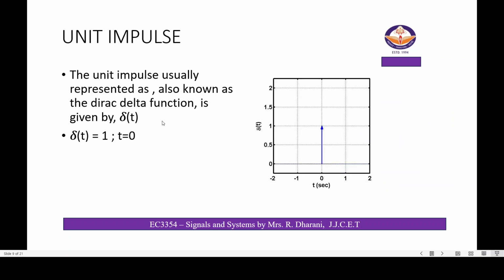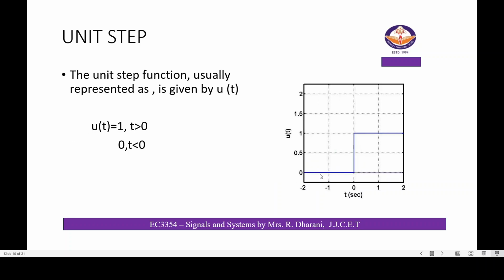The unit impulse signal, usually represented as the Dirac delta function, is given by delta of t. Delta of t equal to 1 if t equal to 0. Next, the unit step signal. The unit step signal is represented by the function u of t. u of t equal to 1 if t is greater than or equal to 0. Otherwise, the value will be 0.